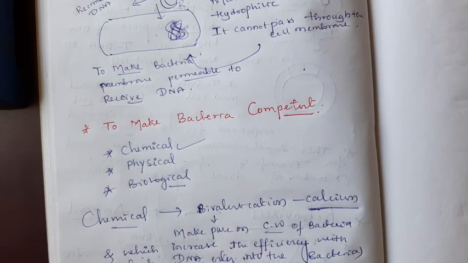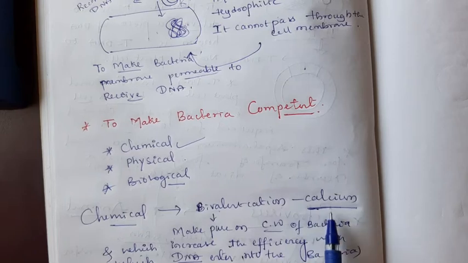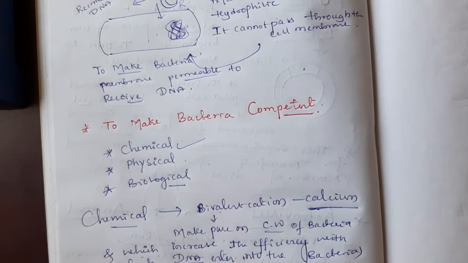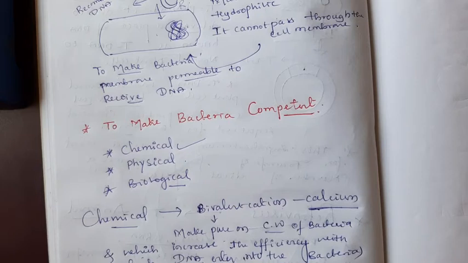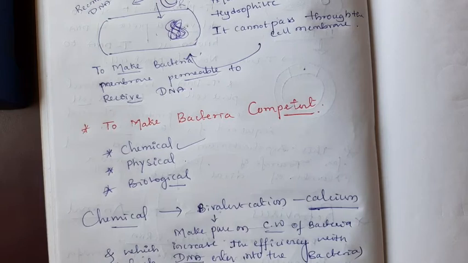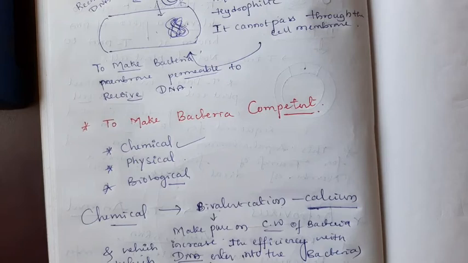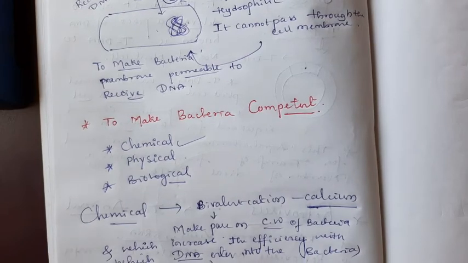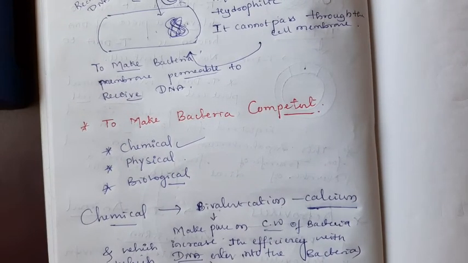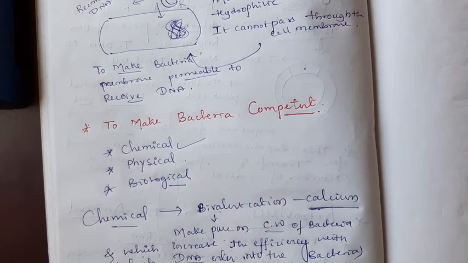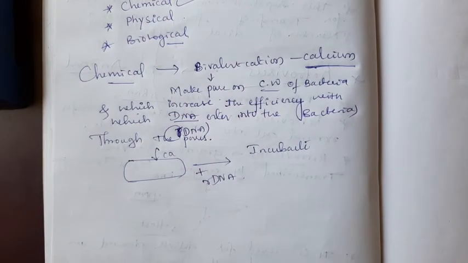The recombinant DNA can then be forced into such cells by incubating the cells with the recombinant DNA. First we have to treat the bacteria with calcium ion, which makes the pores. Then we keep the bacteria in incubation: bacteria with calcium treatment plus recombinant DNA. Then only this process of competency is possible.